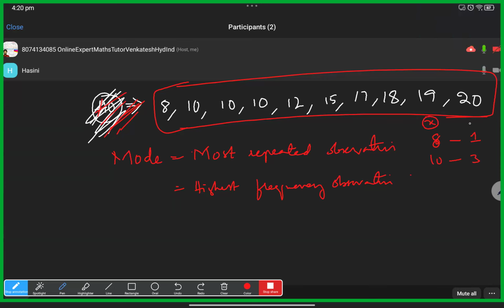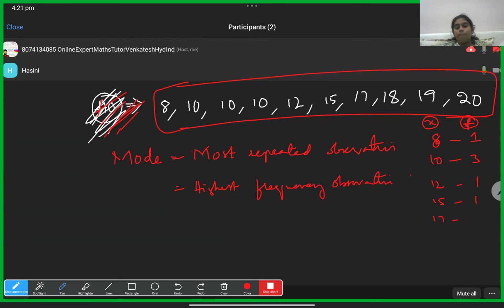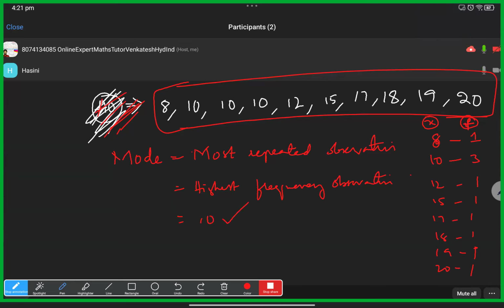The observation we keep as x, and this is the frequency. I'm writing roughly. 10 came 3 times. 12, one time. 15, one time. 17, one time. 18, one time. 19, one time. 20, one time. So here in the frequency column, which observation came many times? 10. So the answer is 10.